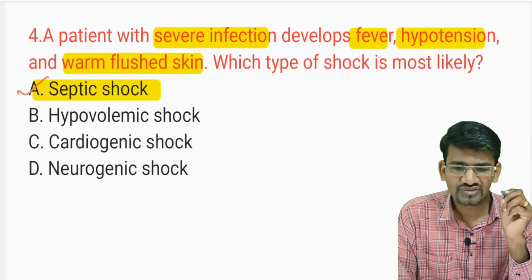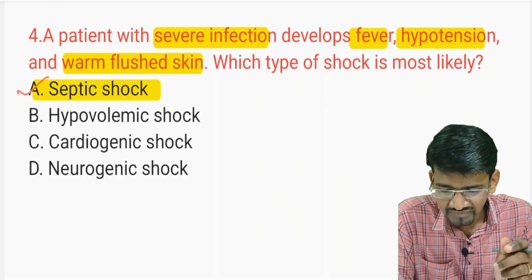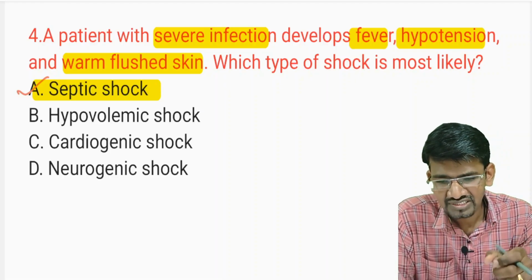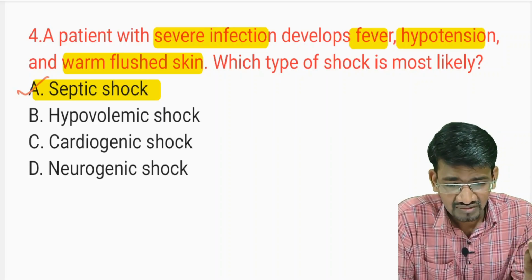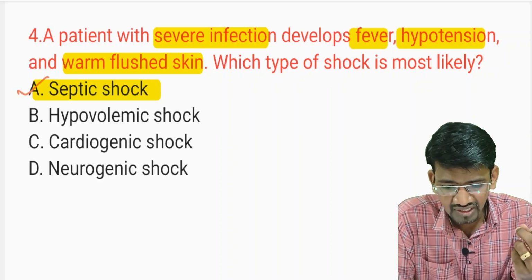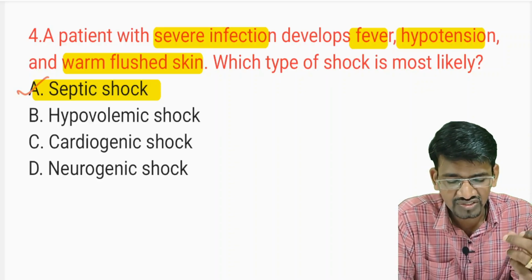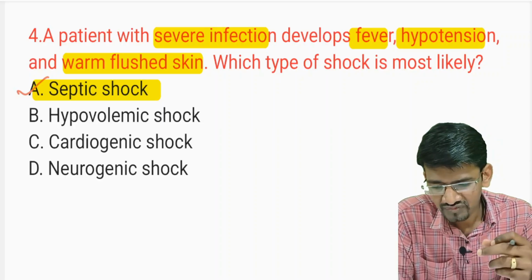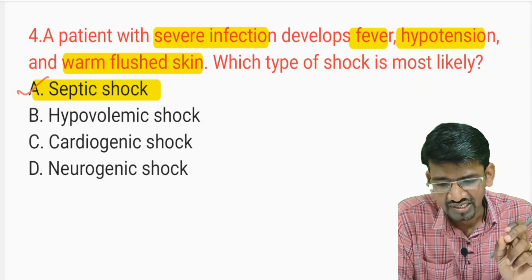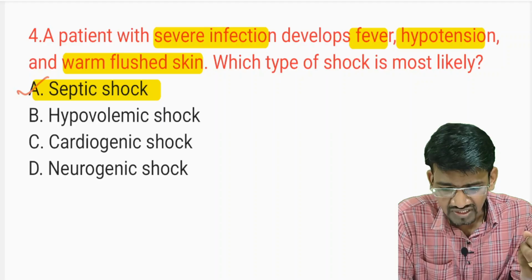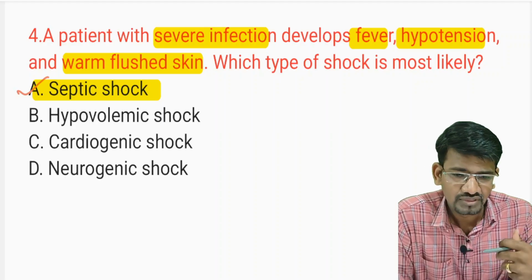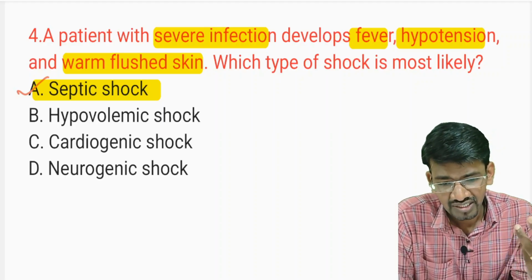So let's see what actually septic shock is. Septic means it is a systemic infection, an increase of bacterial or viral load in the systemic circulation or in the blood. That is what we call septicemia. Because of the severe systemic infection, our immune system starts reacting in a hyper way.